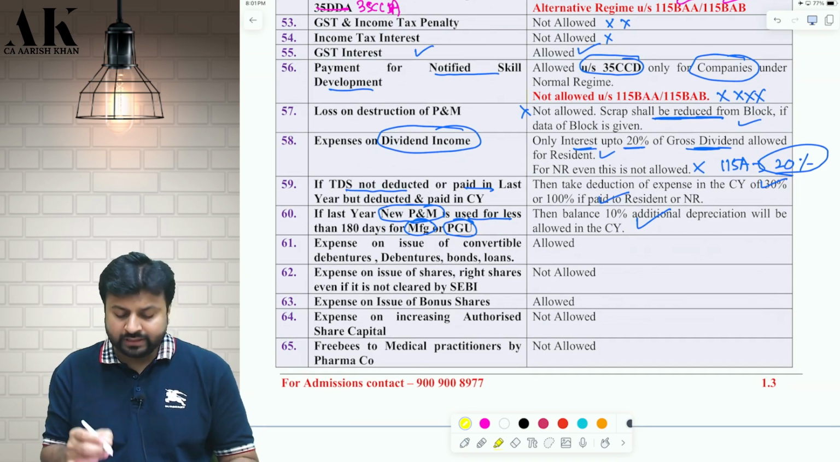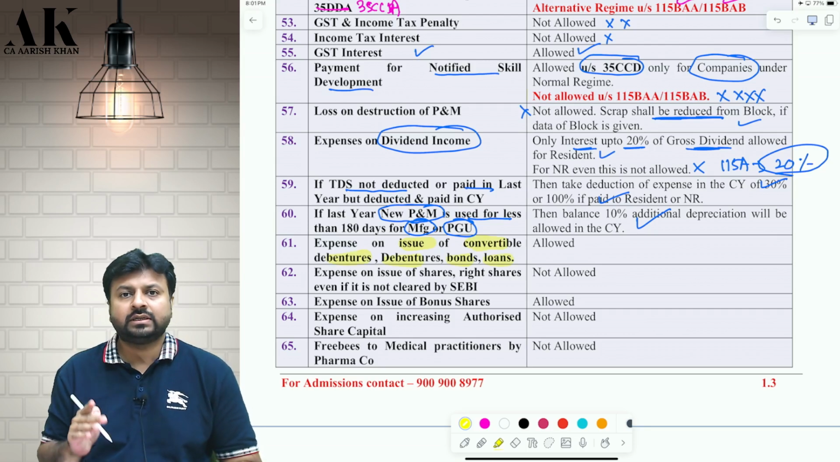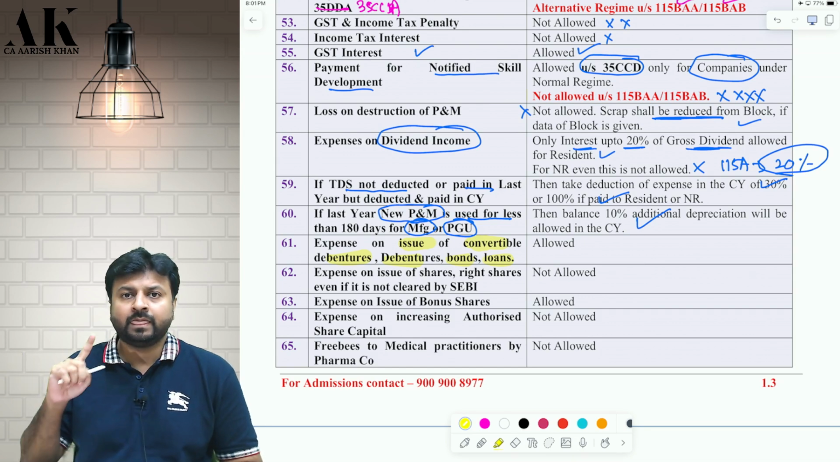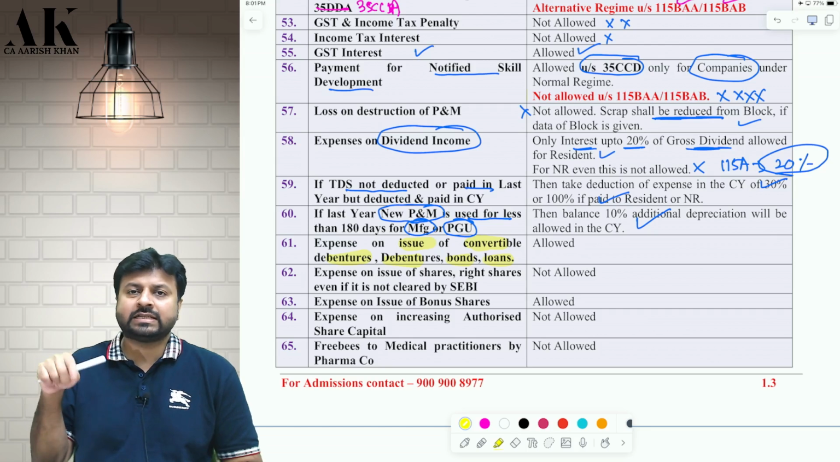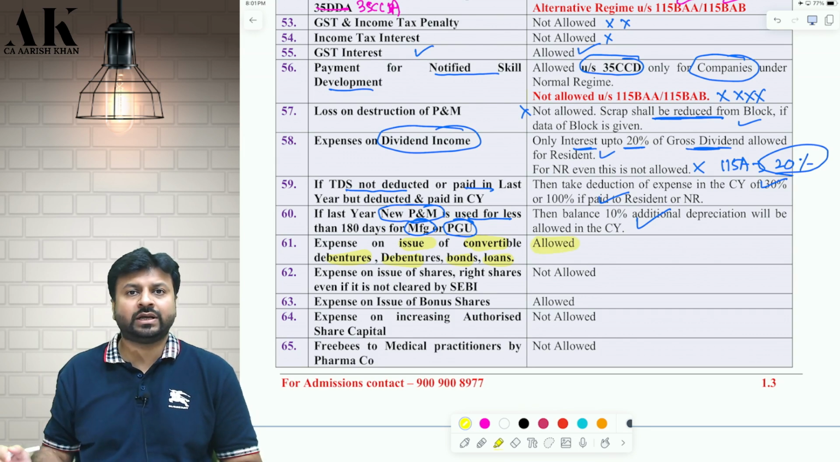Next, if you incur some expenses on issue of debentures, convertible debentures, normal debentures, bonds, or loans, these are not for a permanent period. These have to be repaid some day. These are not for lifetime. Therefore, these expenditures are not permanent, and therefore it is allowed as a revenue expense.